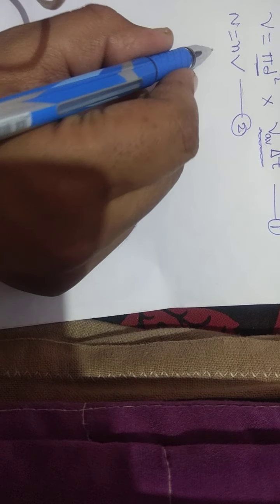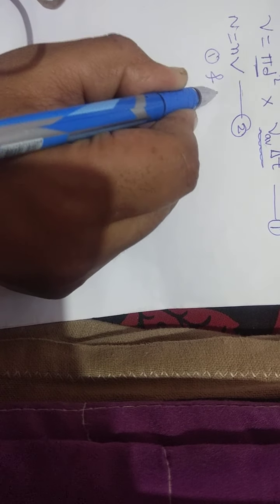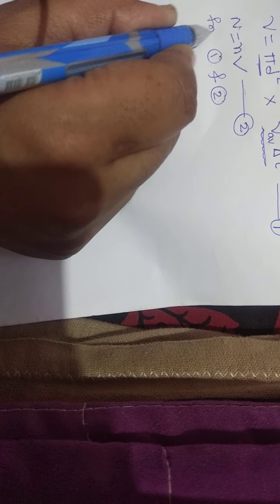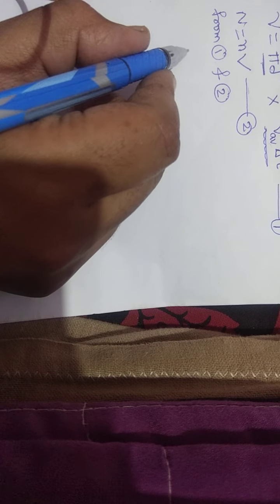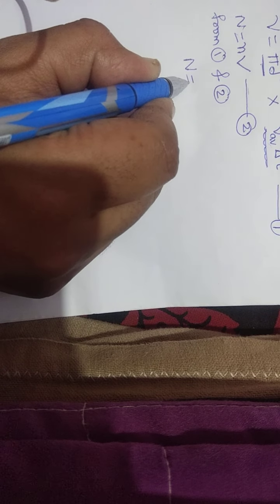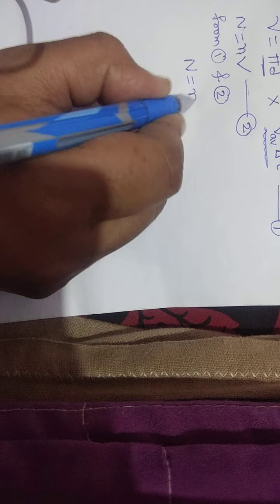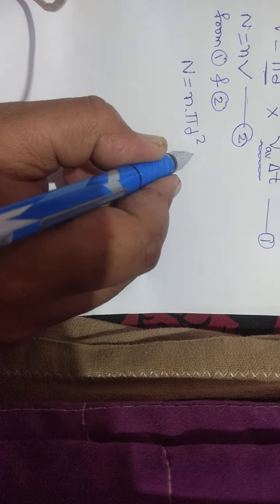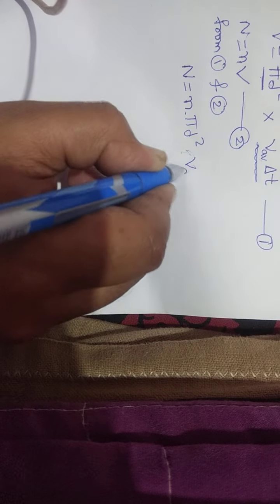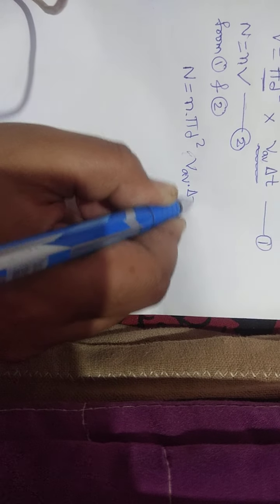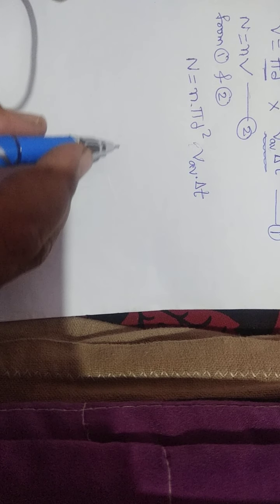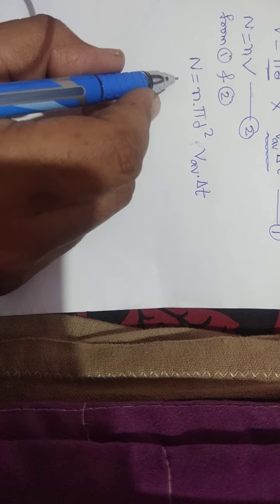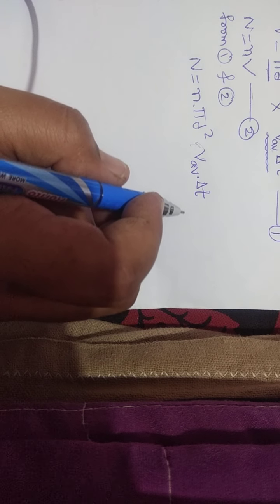Then from equation 1 and 2, we may write that capital N is equal to small n into pi d square into VAV into delta T.